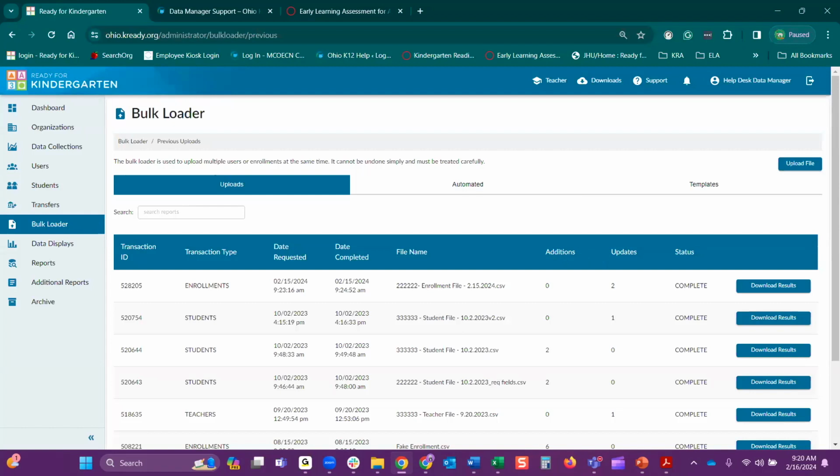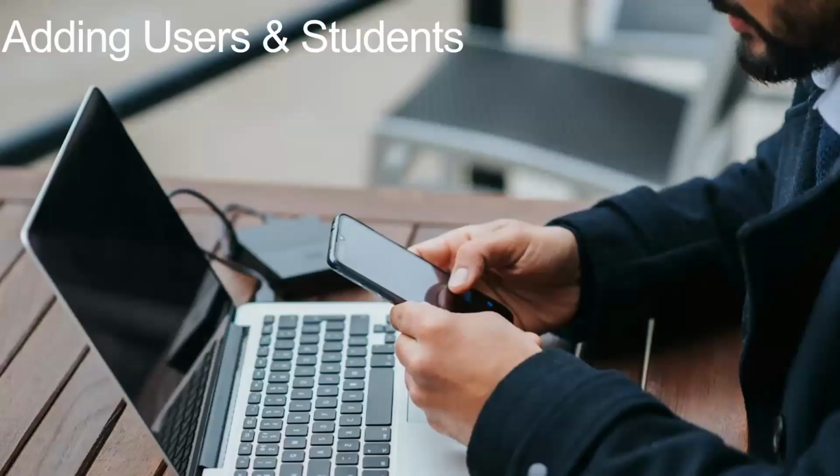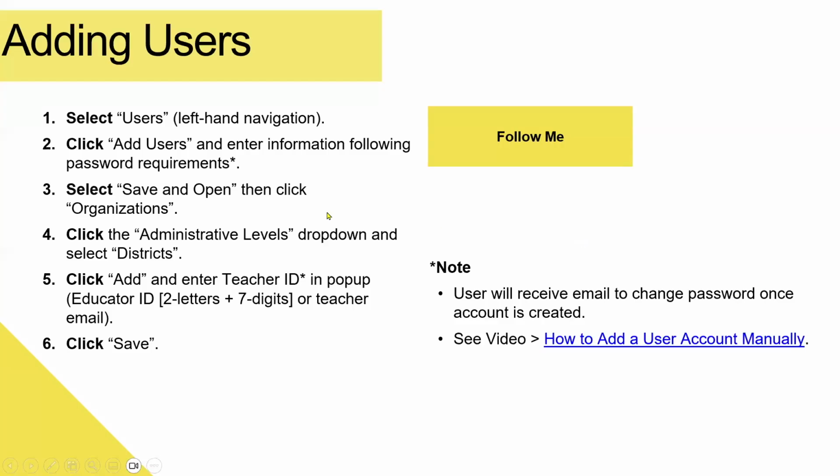Lastly, once you get all of those uploaded, you want to confirm with your teachers that they can now see all of their students in their roster. So the next step is adding users and students. Now this I want to go over is adding them manually.